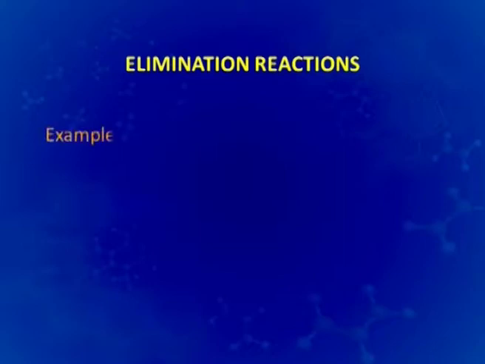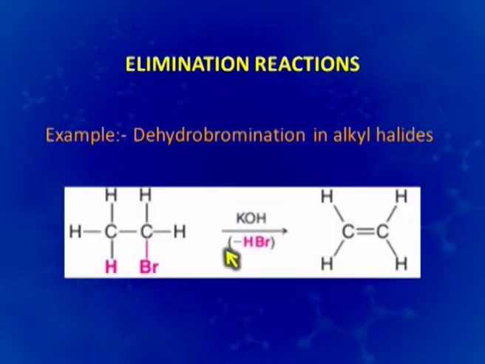For example, dehydrobromination in alkyl halides, where the HBr molecule gets eliminated from the same molecule, and the elimination can take place from two moieties also, then also we call it an elimination reaction.